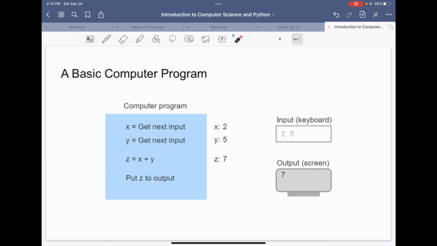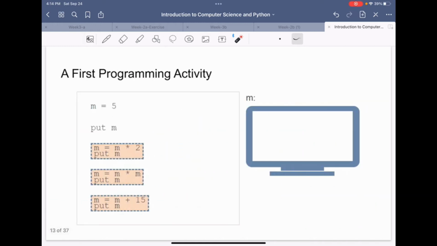If we want to execute this program, we have a value of 2 for x and a value of 5 for y, and by using this statement we add these two variables together and we get 7. These are the inputs provided from the keyboard, and on the output screen you will see 7.